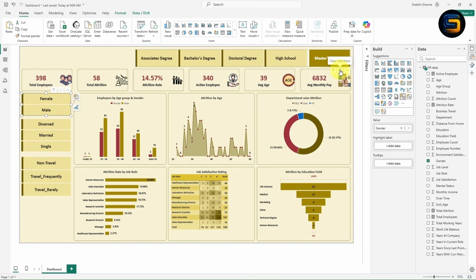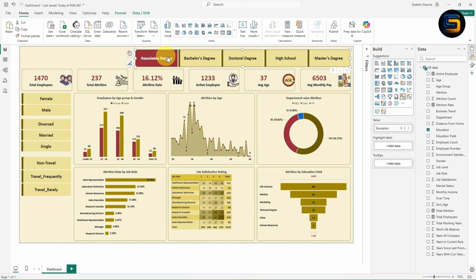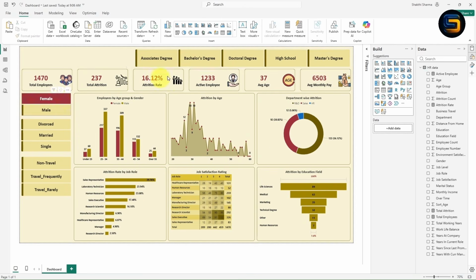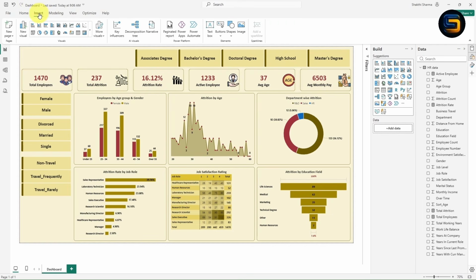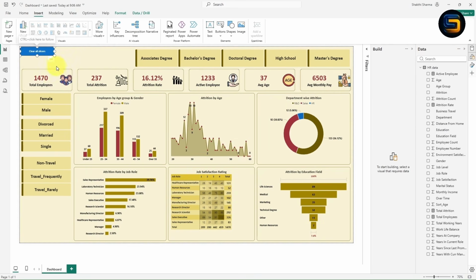Let's suppose if you want to clear the filter, you need to clear the filter from each slicer. Now if you want to clear the filter from each individual slicer, it will be time consuming, right? But there is one option in Power BI. Just by one click you can clear the filter. Yes, it is possible. So what you need to do is you need to click on Insert tab. Now under Insert tab there is one option button. There is one option which is used to clear all slicers in just one click. Once you click on this, you will get clear all slicer button.